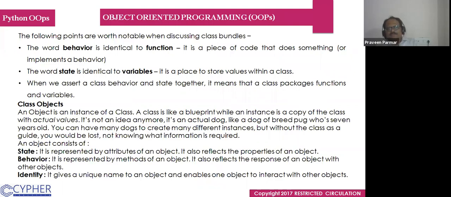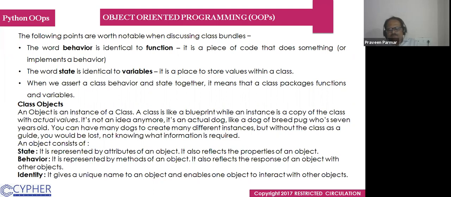In object-oriented programming, if we see more here, the following points are worth noting when discussing class bundles. The word behavior is identical to function. Function is a behavior, a method. It is a piece of code that does something or implements a behavior. The word state is identical to variables. It is a place to store values within a class. When we assert a class's behavior and state together, it means that a class packages functions and variables. I will explain again.